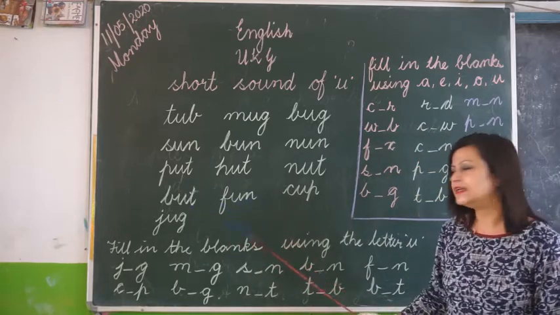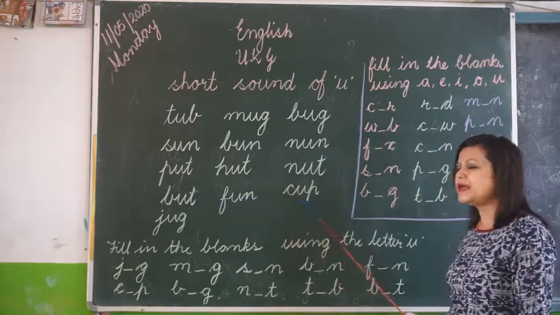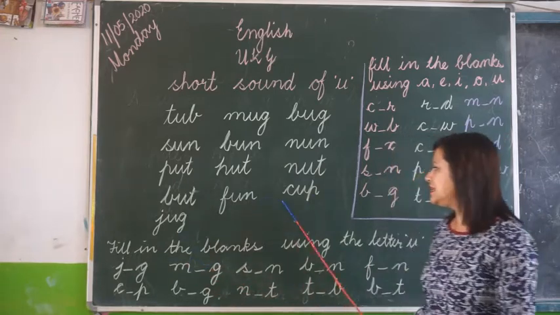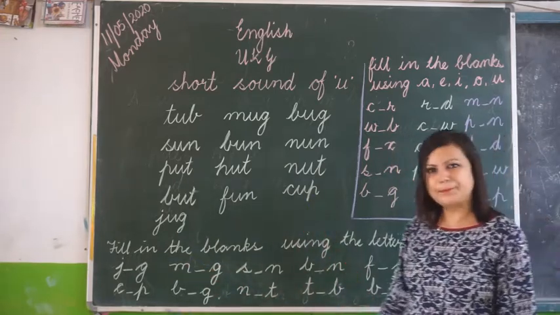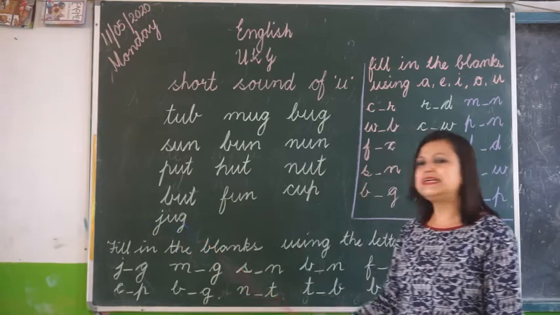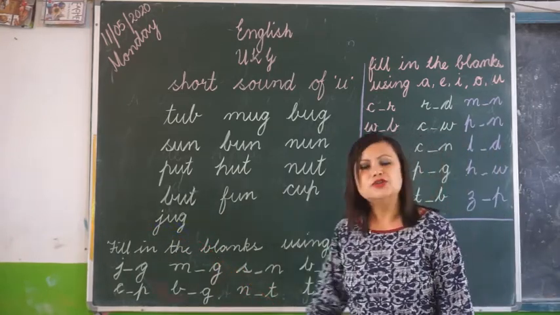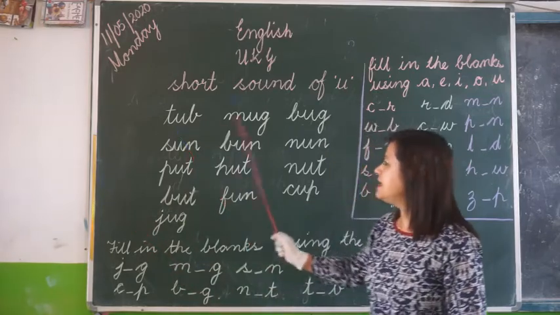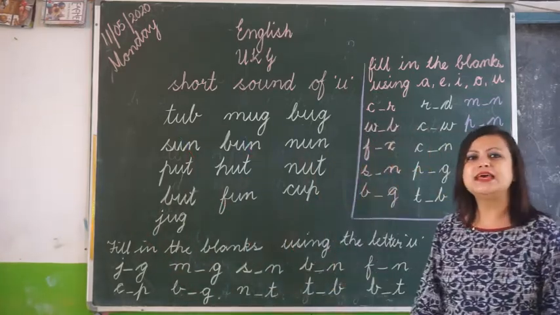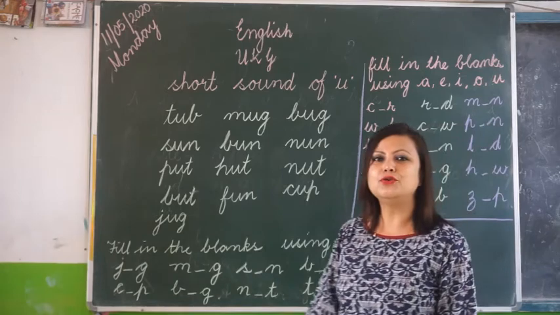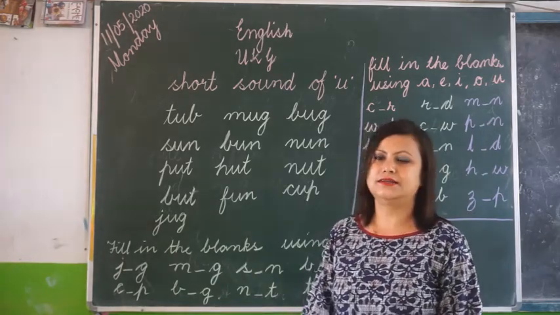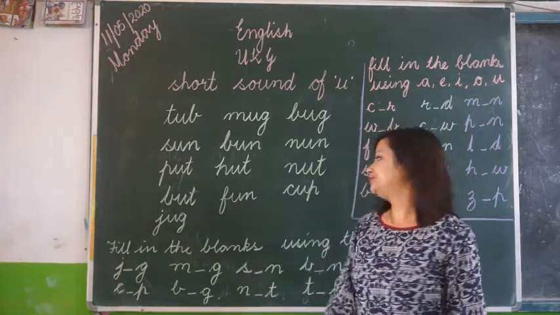F-U-N, fun. C-U-P, cup. Z-U-G, zug. So children, when we say these words, we can hear the sound of U, that is A. The sound of U is A.